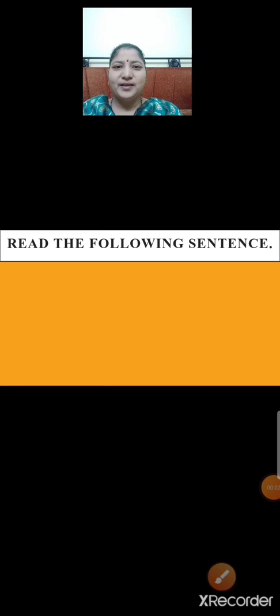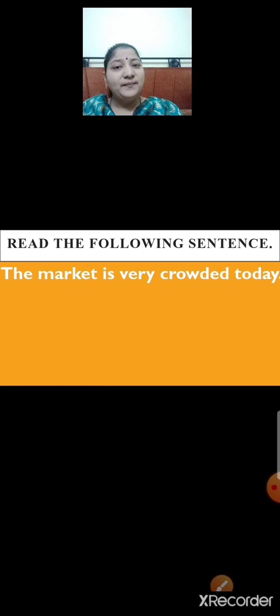Next. The market is very crowded today. Here the sentence tells about the market. Now children, the market is the subject, right? Now how is the market? Yes, you are right. Is very crowded today.